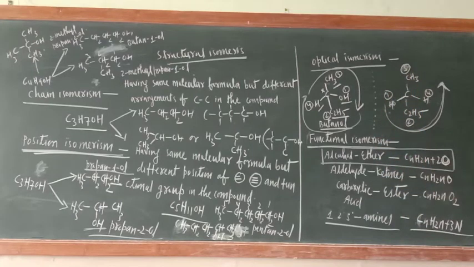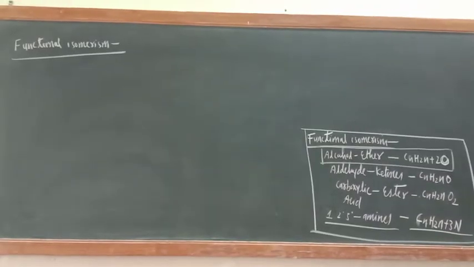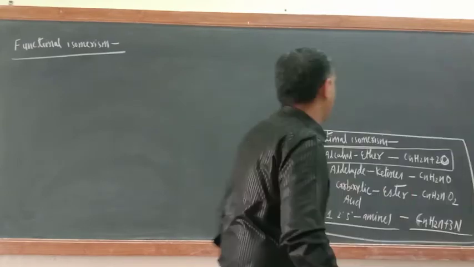I will delete all those things and will teach alcohol and ether functional isomerism. Okay, just see here, functional isomerism in alcohol.